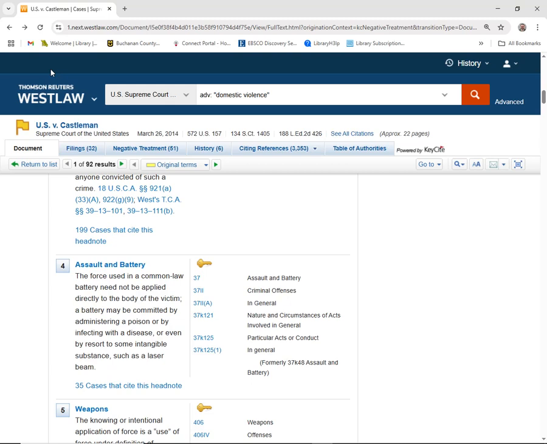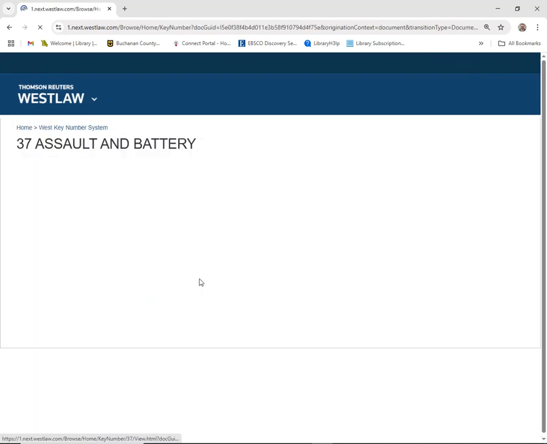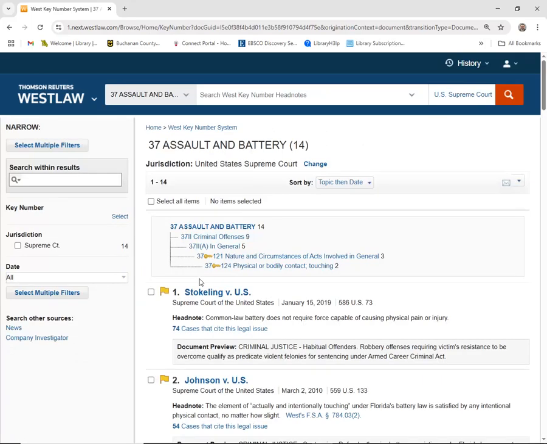Next to those topics, you'll notice a key. The key number is the way that Thomson Reuters Westlaw organizes their topics. That key number system is consistent throughout the Thomson Reuters Westlaw products, whether they're online or in print. If I click on one of those keys, it will show me items related to that particular area of the law.